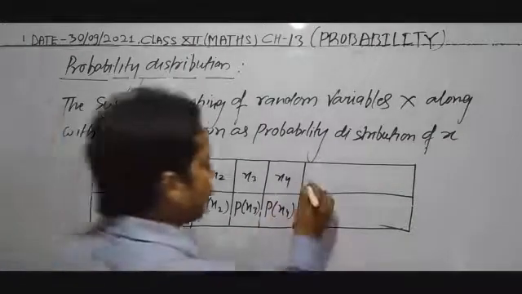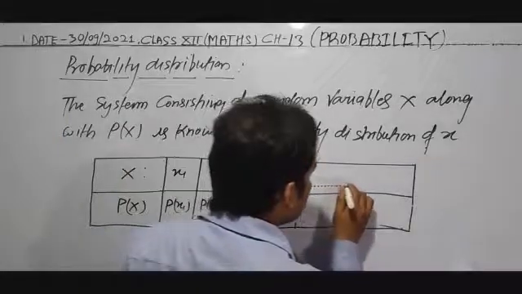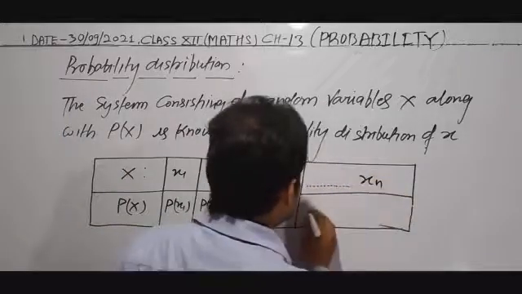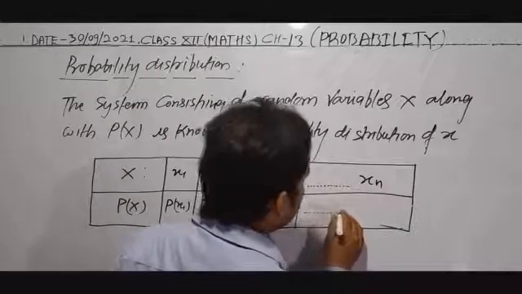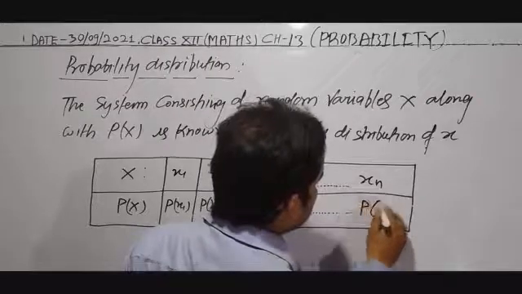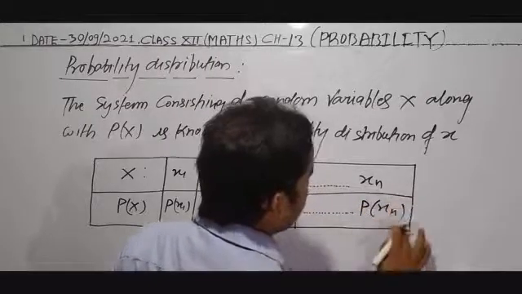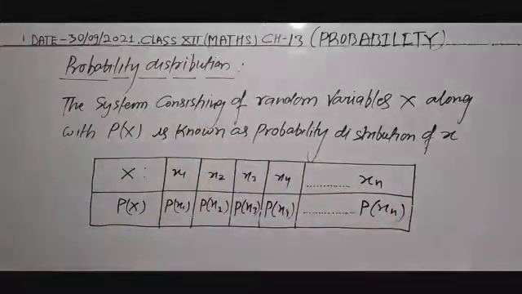Similarly, xn, p of xn. You can write this.